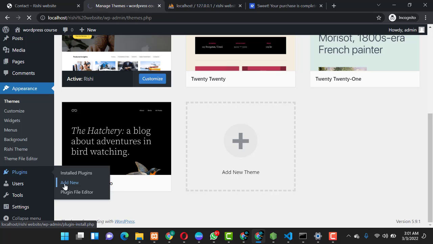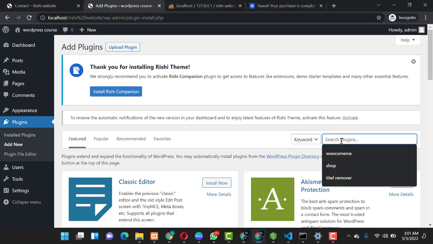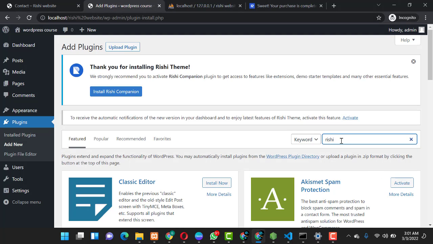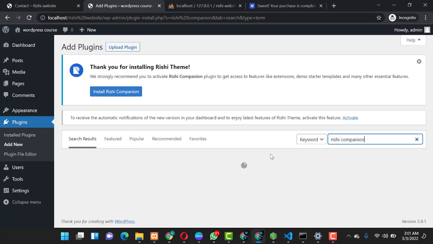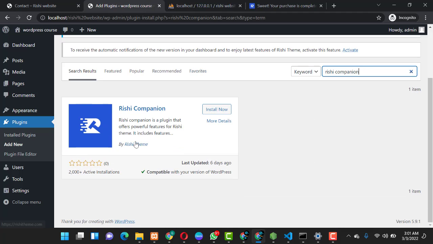So when you click on add new plugin, you'll be directed to an interface where you can search a plugin and install, and over here you type Rishi companion. Okay, so this is the Rishi companion plugin, and as you can see, it has 2,000 plus active installations and has few reviews. So if you use this and you find it good and perfect for you, you can leave a review for them at wordpress.org.